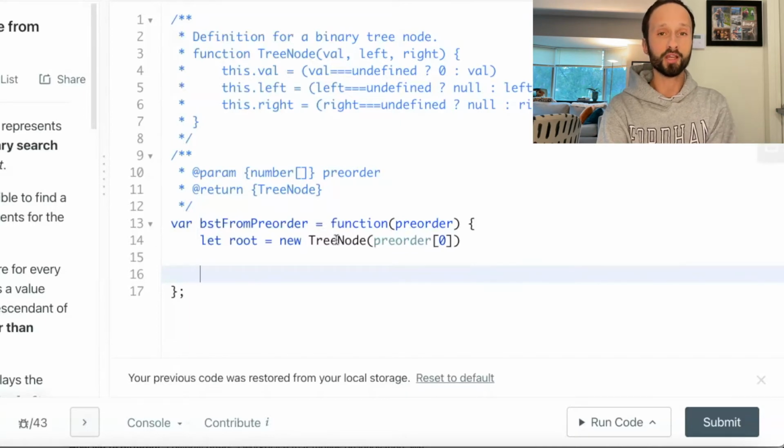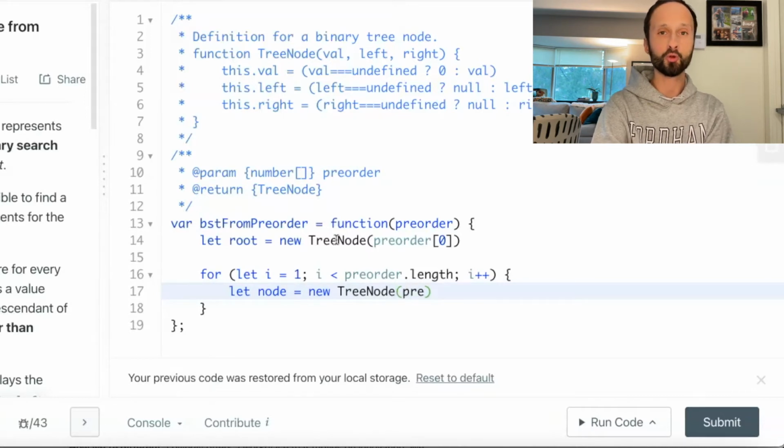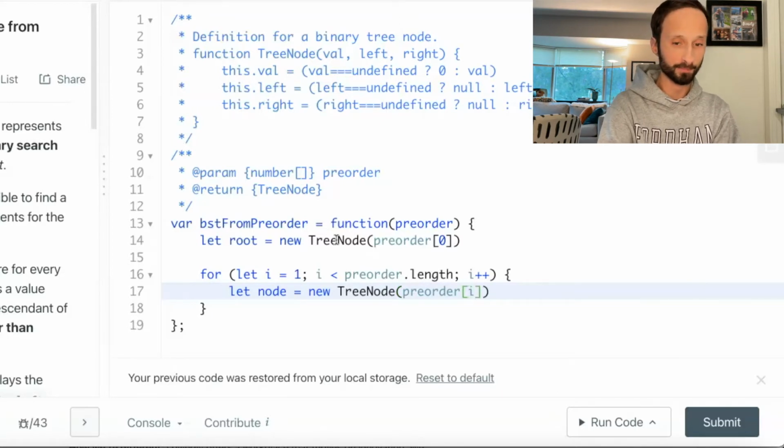Starting at element 1, I'm going to loop through this array and insert every element into our tree as its own node. So we make our for loop, and inside our for loop, for every element, we create a node, and each node will have a value of that particular element in our preorder array, so preorder at i.